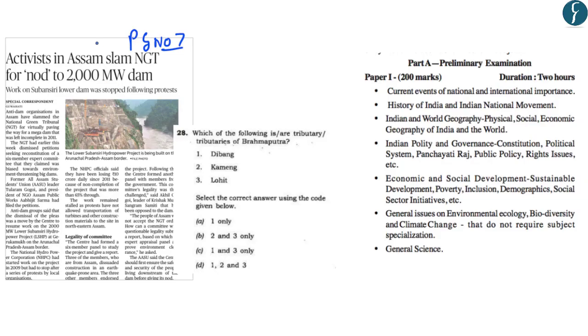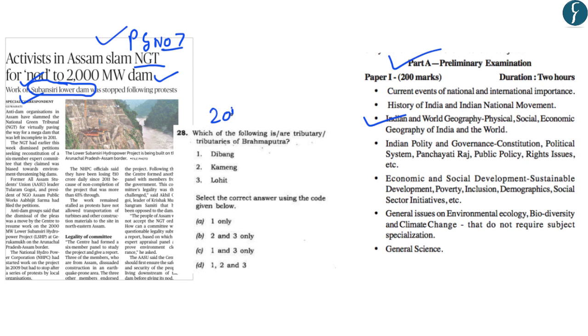Now this article on page number 7 talks about a dam which is being constructed on the Subansiri river in Assam. And the activists in Assam are opposing the clearance which was given by the National Green Tribunal for the construction of a 2000 megawatt dam on this river. Now what is important for us from the preliminary examination point of view is the river Subansiri, which is a tributary of the river Brahmaputra. So this will form a part of the preliminary examination syllabus under the topic geography.